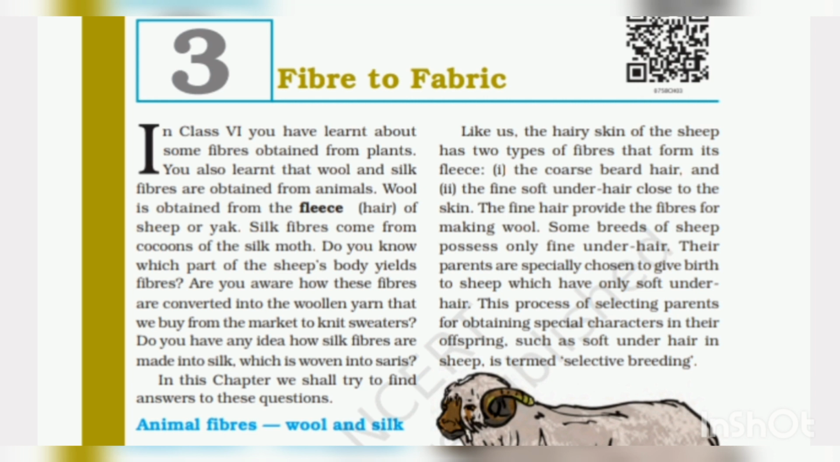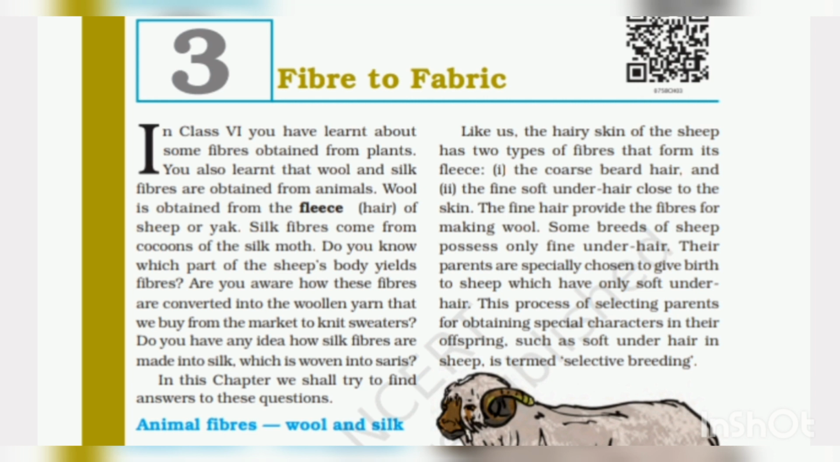Some breeds of sheep possess only fine under hair. Their parents are specially chosen to give birth to sheep which only have soft under hair. This process of selecting parents for obtaining special characters in their offspring, such as soft underhair in sheep, is termed as selective breeding. So here it is defining selective breeding, what the term means and what the process of this is.